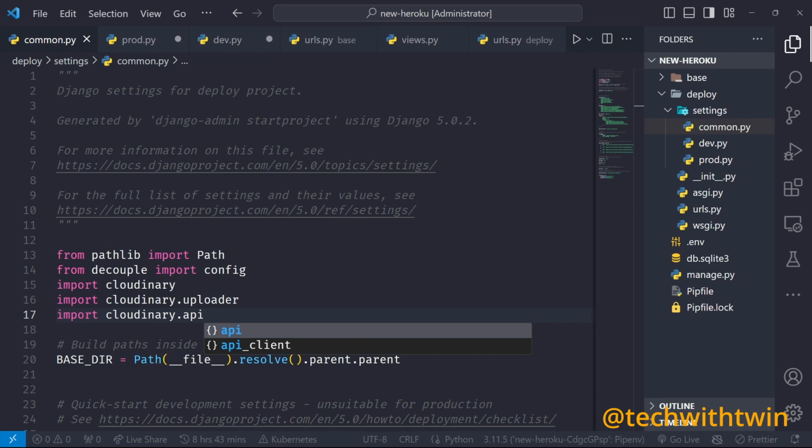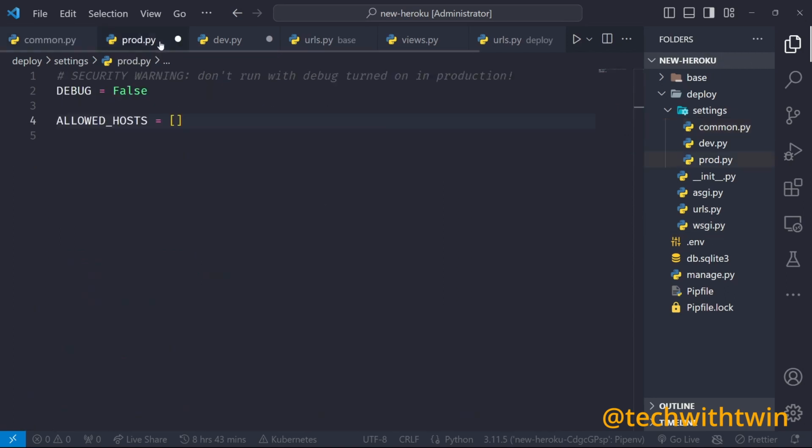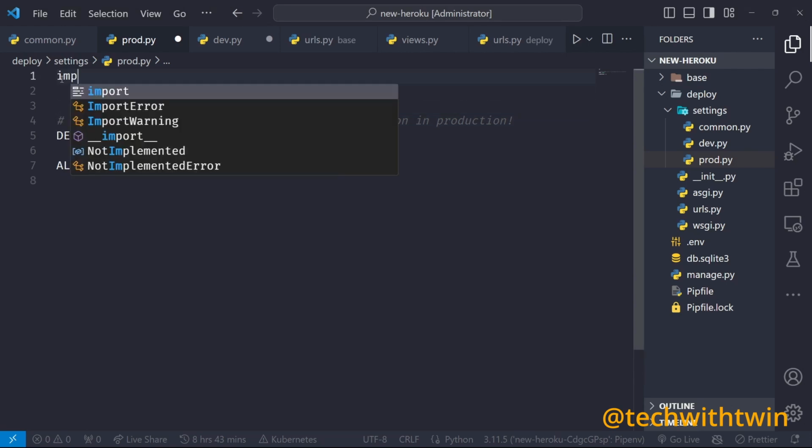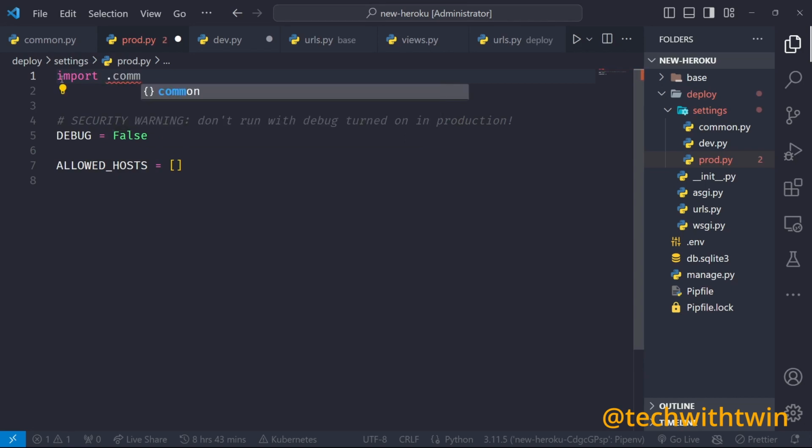And then we should be able to use the cloud config. So we come to the production file. Yes, we have imported, we have one. So first thing is to import the common, import everything. So from common import dot, then allowed host, just use this one, but you can use this one to configure.